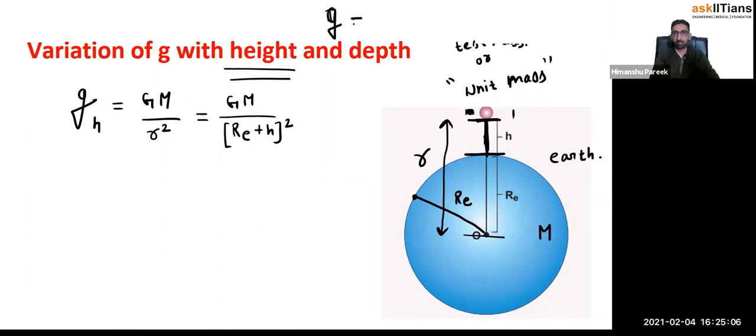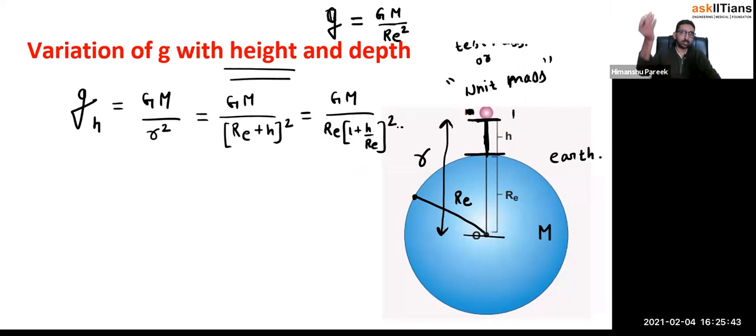So what is the gravitational field intensity on the surface of Earth? Just put Re square in place of r, and unit kg mass. That's it. Now let us do one thing. From the denominator, I am going to take Re common. If I take Re common, what will this become? It will become 1 plus h by Re, whole square. So that's the formula for gravitational field intensity at a height h above the Earth's surface. Sorry, I should put square here.